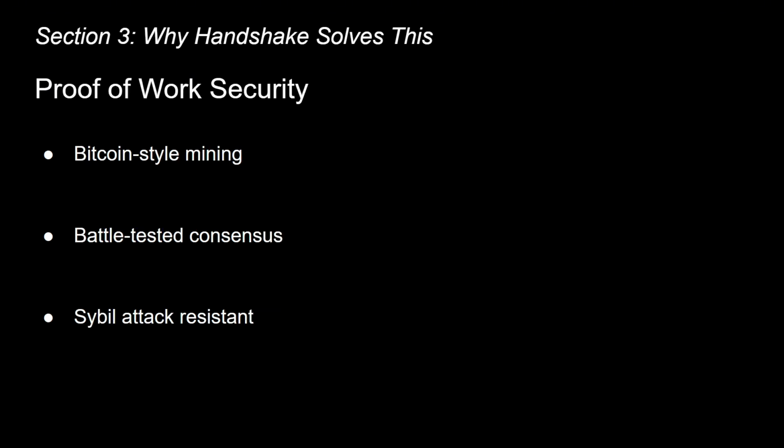Point 2. Proof of work security. Handshake uses Bitcoin-style proof-of-work mining. This isn't just about security, it's about time-tested, battle-hardened consensus. We know proof-of-work works. We know it's resistant to attacks that matter. Sybil attacks, censorship, and centralization. For AI agents that might operate for years or decades, you want the most reliable consensus mechanism.